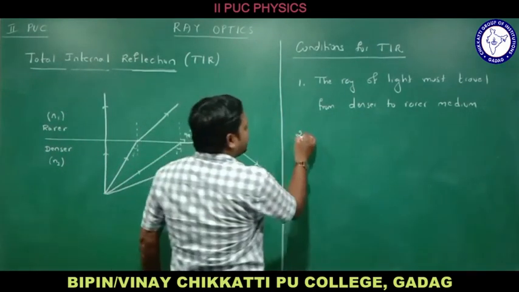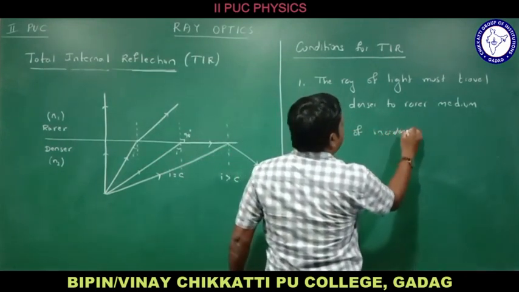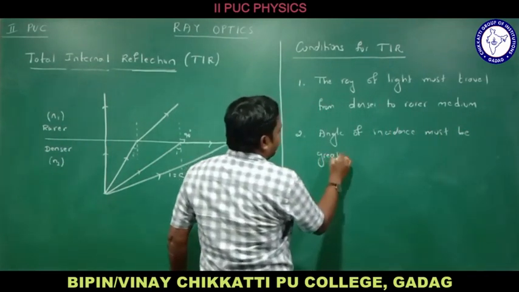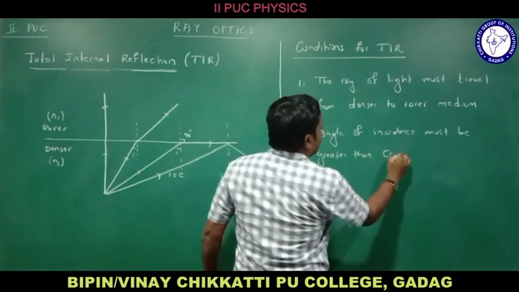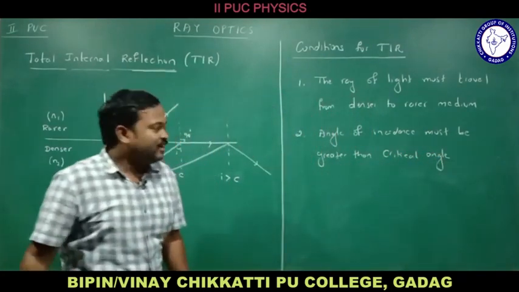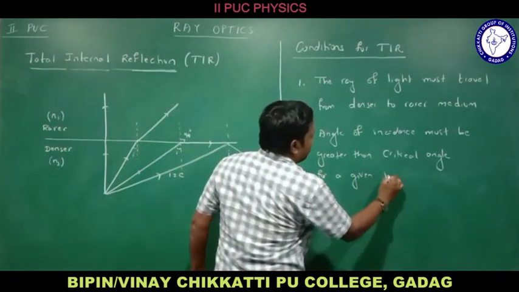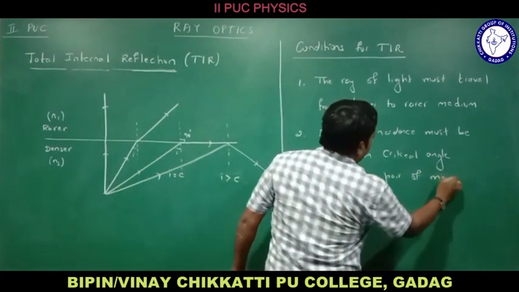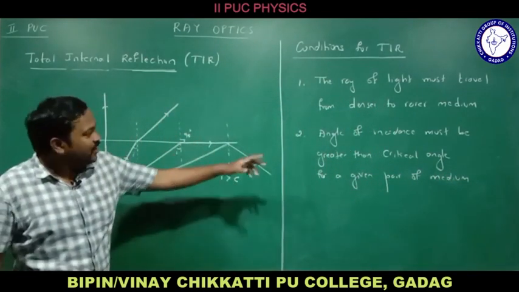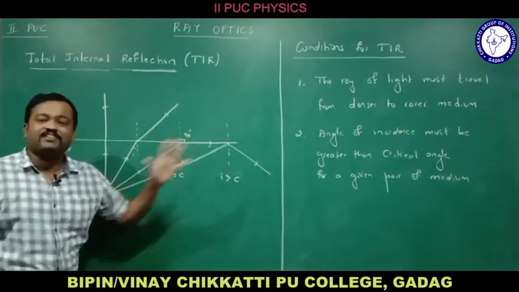The second condition is the angle of incidence. The angle of incidence must be greater than the critical angle for a given pair of media. When the angle of incidence is greater than the critical angle, total internal reflection takes place.